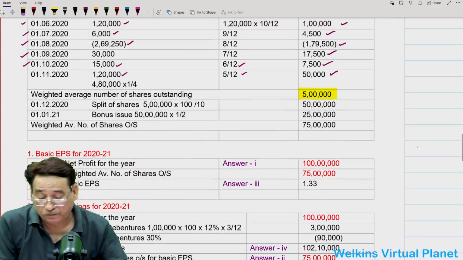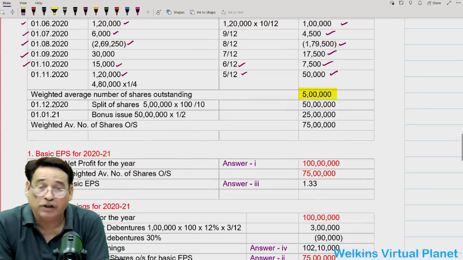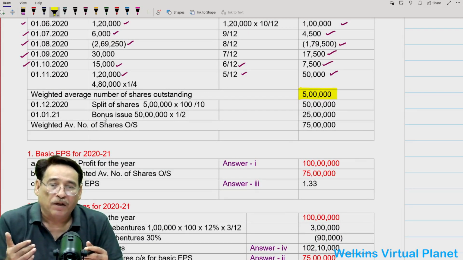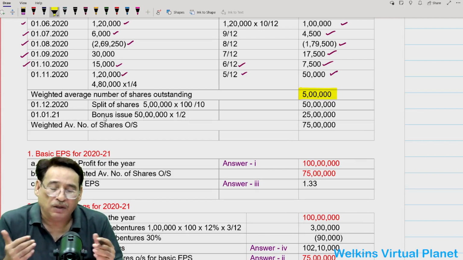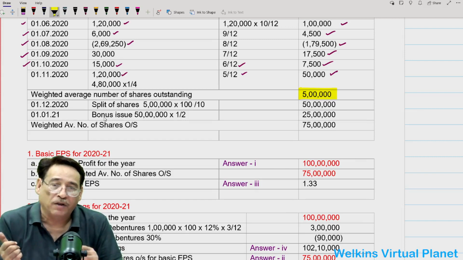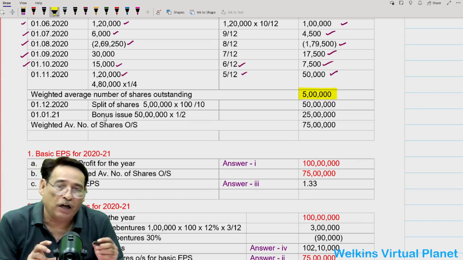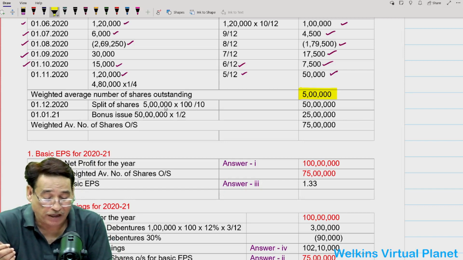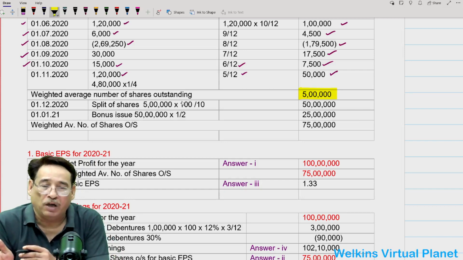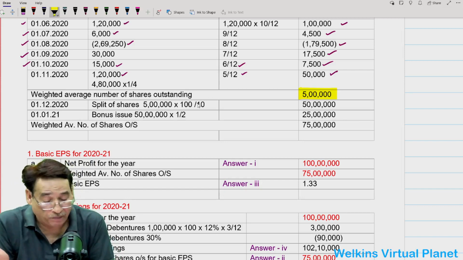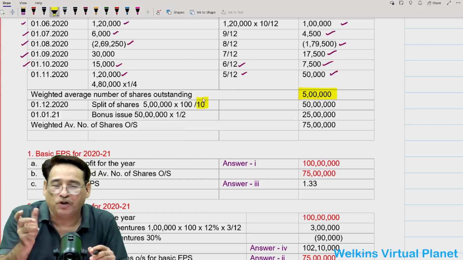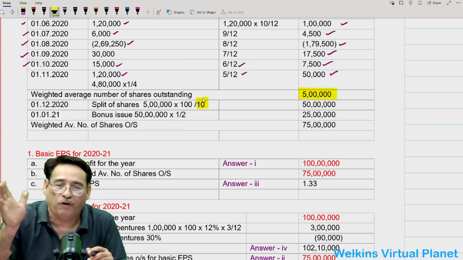Now further, it is given that on 1/12/2020, there is a splitting up. Are you getting my point or not? There is a splitting up of shares. The share is of rupees 100 each, so the total worth of 5 lakh shares at the rate of 100 is 5 lakh into 100, as I told you earlier. Then you divide it by 10, because now you are splitting the shares into a face value of 10 from 100.